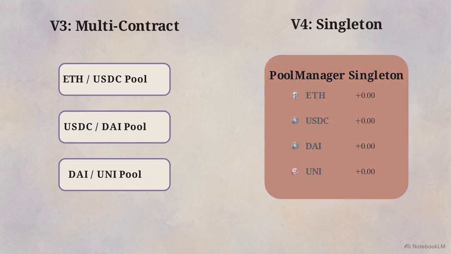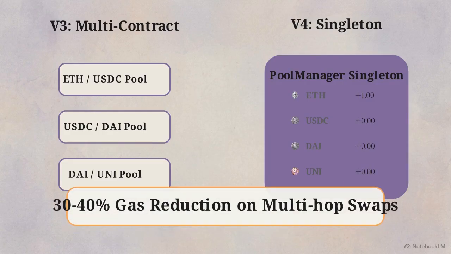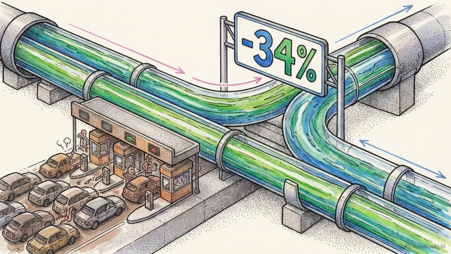A central pool manager acts as a unified ledger. Inside, flash accounting takes over. Transient storage cells update net balances internally, bypassing external transfers. Tokens move only at final settlement. By batch processing these intermediate steps, the protocol reduces gas costs for complex multi-hop routing and arbitrage trades by 34%.